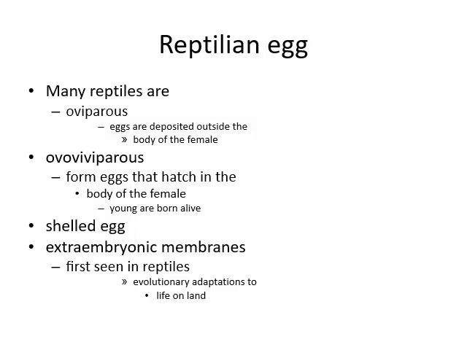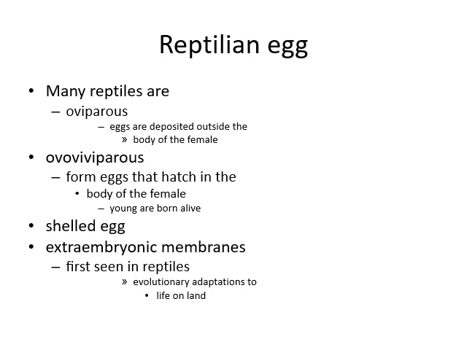Reptilian eggs. Reptiles are oviparous. Eggs are deposited outside the body of the female. They may be ovoviviparous: eggs hatch in the body of the female and young are born alive. It means they will keep the eggs inside the body and then the young one will be born.